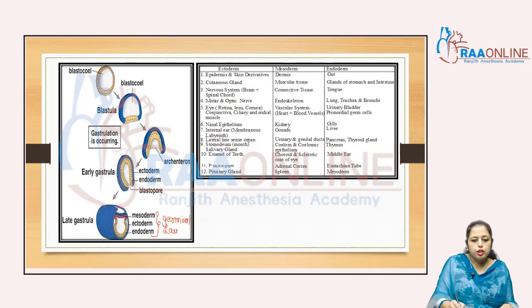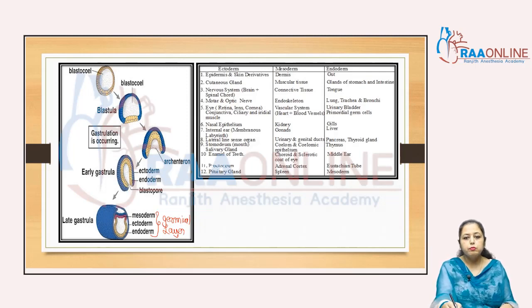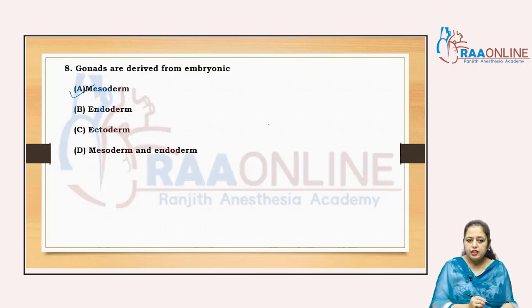Then neurulation and organogenesis start, and from the ectoderm, mesoderm and endoderm different structures are formed. According to that question, the gonads are developed from the mesoderm. So the answer to that question is the mesoderm.